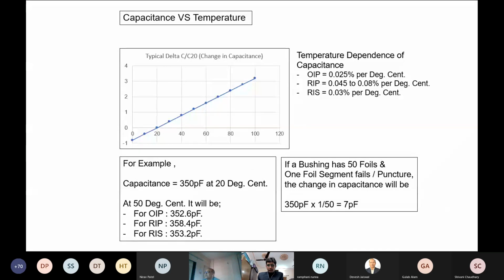Capacitance versus temperature I talked about earlier, but just imagine that if one segment fails in a condenser bushing, it will result in a change of only 7 picofarad. So you can imagine if temperature is not considered accurately, or if our measurement is not accurate, it can result in issues.